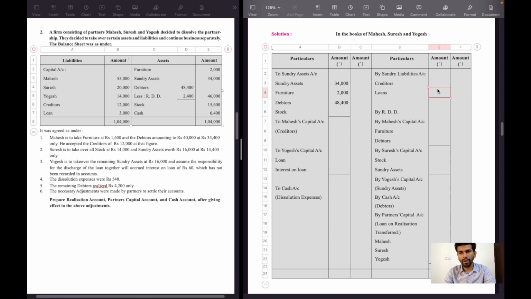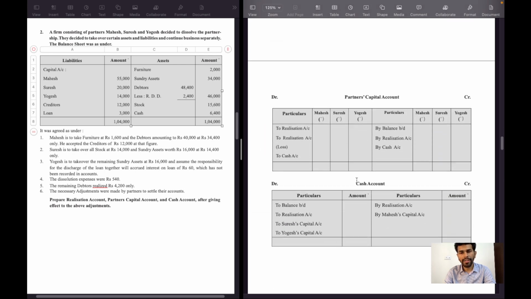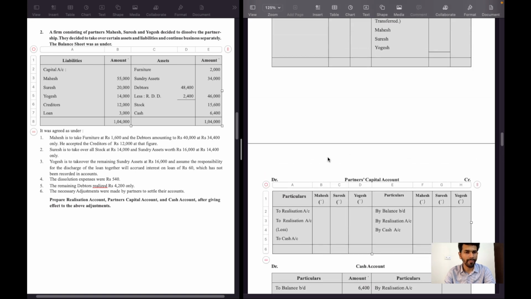RDD will be recorded on realization account credit side by RDD, or even we can write it under sundry liabilities account, 2,400. Stock 15,600. Cash 6,400 will be recorded in cash account debit side, to balance brought down 6,400.